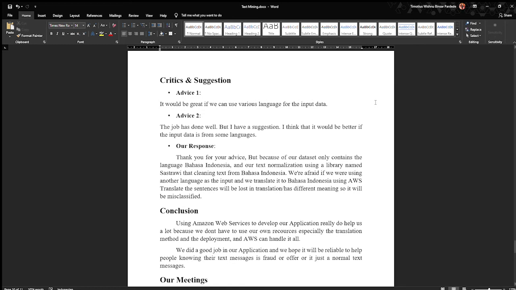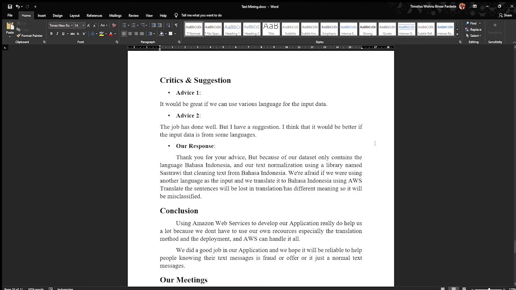Critics and suggestions: we got two pieces of advice from two groups. The first one is it would be great if we can use more values for the input data, and the second one is the job was done well, but I have a suggestion. I think it would be better if the input data could be from some other language.